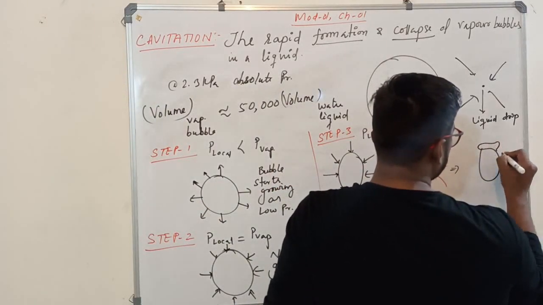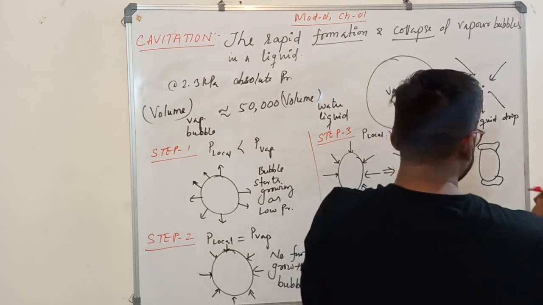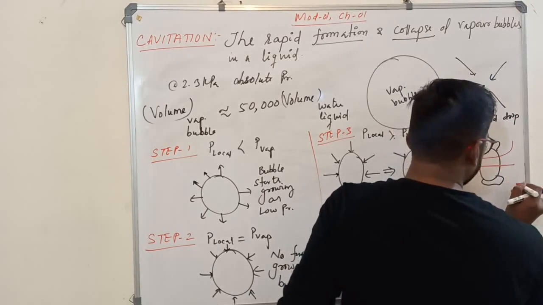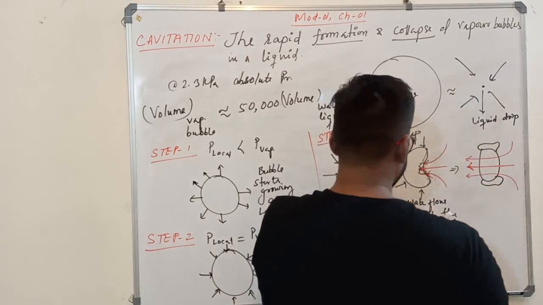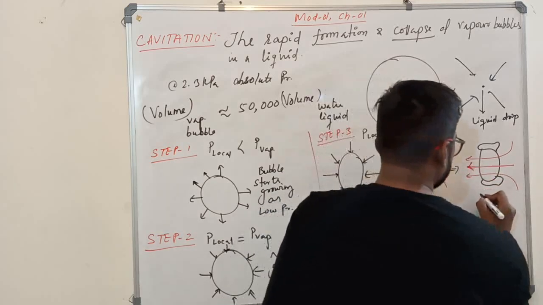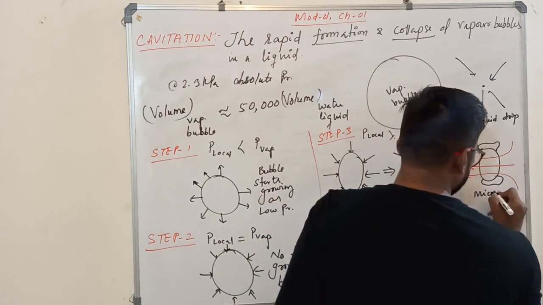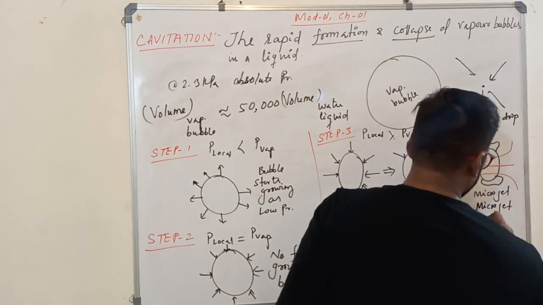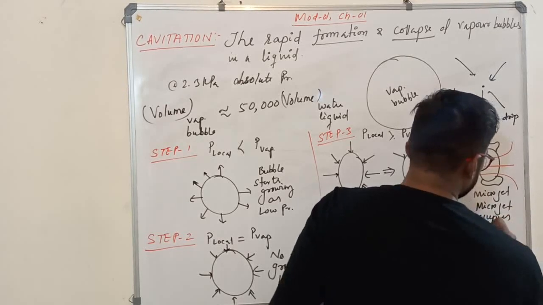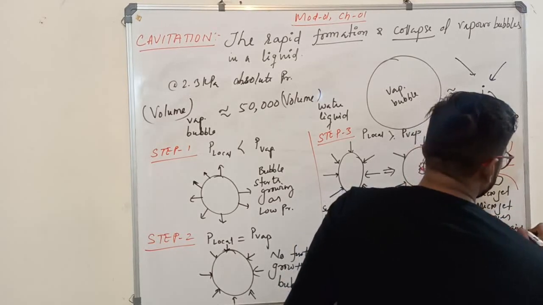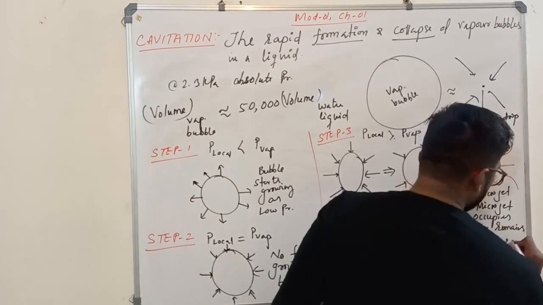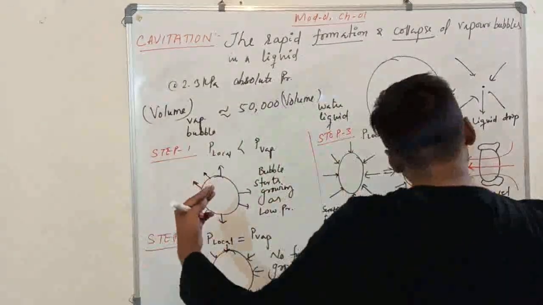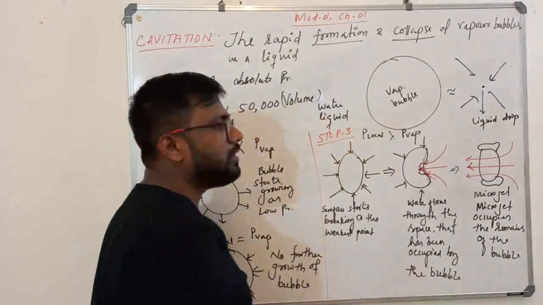Now what will happen? It's going to break. How? There will be a microjet formation. Now what will happen? A microjet formation will happen here. Okay. The microjet occupies whatever space remains of the bubble. Now a microjet will form which will pierce through the vapor bubble itself.